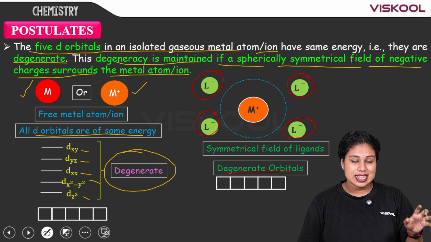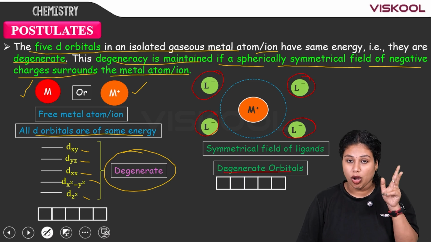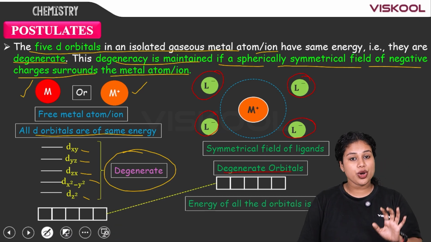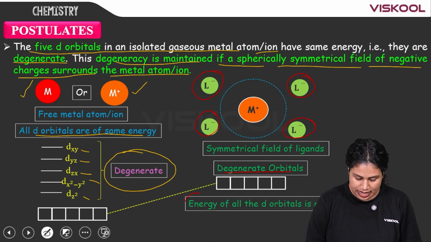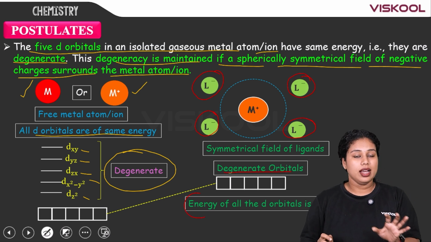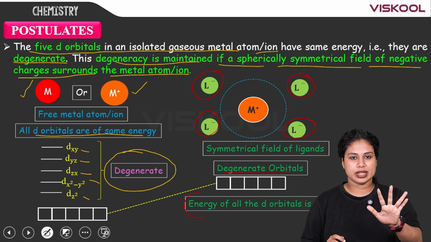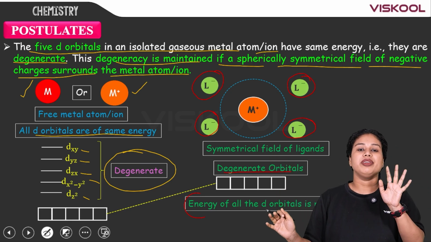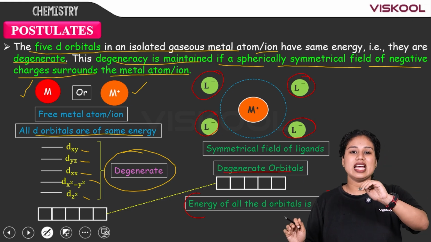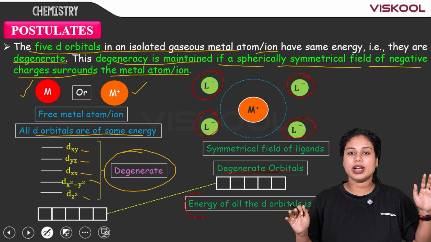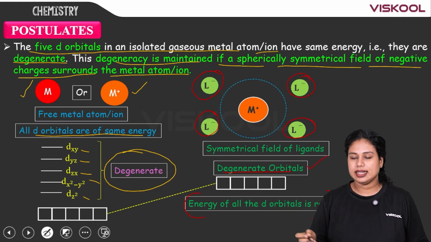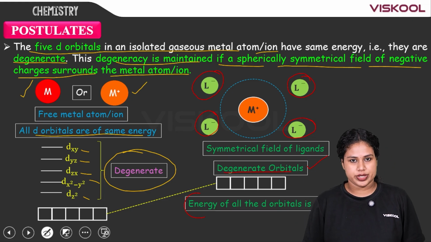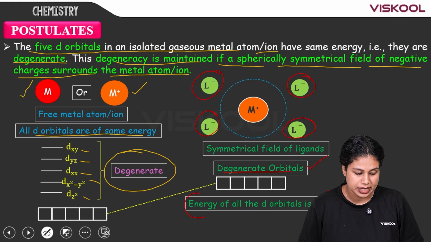There will be no change in the energy between these d orbitals. The orbitals remain degenerate, but actually the energy of all the d orbitals is raised a little bit. After the ligands approach symmetrically, there occurs an equal energy increase for all 5 d orbitals, and we get the degenerate orbitals themselves with a higher amount of energy. This is what we will get. I hope you understood it clearly.